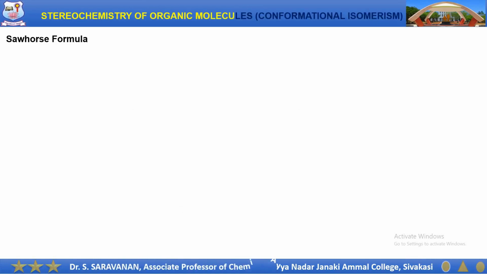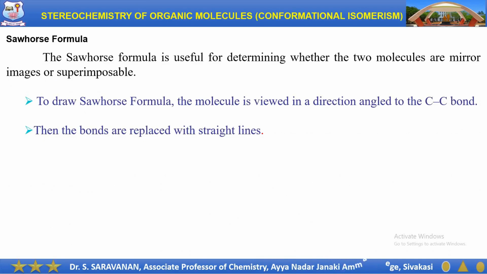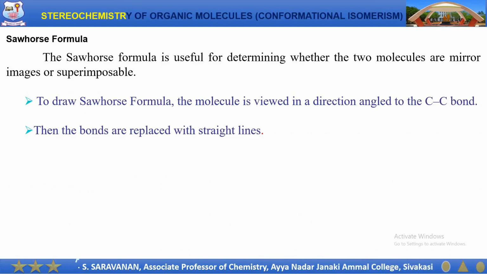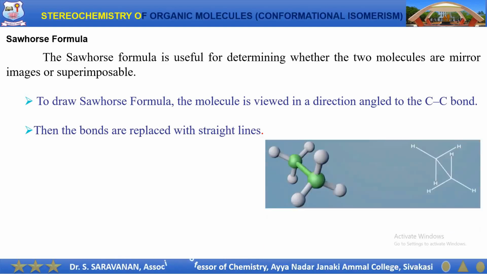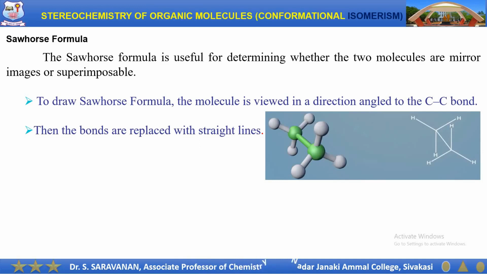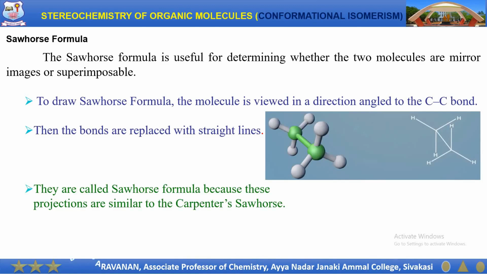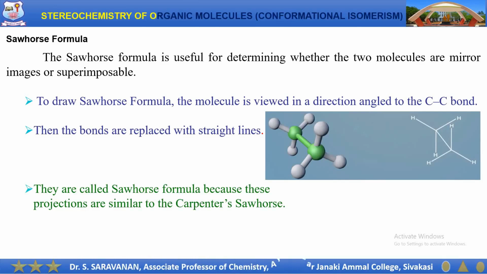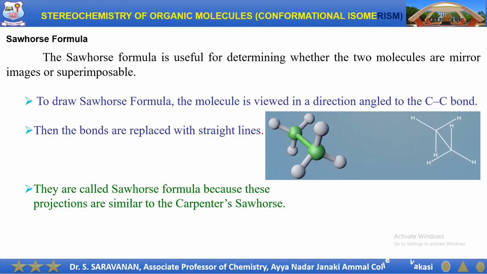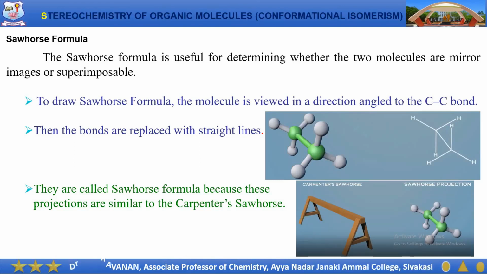The next formula is the Sawhorse formula. The Sawhorse formula is useful for determining whether two molecules are mirror images or superimposable. To draw the Sawhorse formula, the molecule is viewed in a direction angled to the C-C single bond. Then the bonds are replaced with straight lines. This formula is called the Sawhorse formula because these projections are similar to a carpenter's sawhorse.